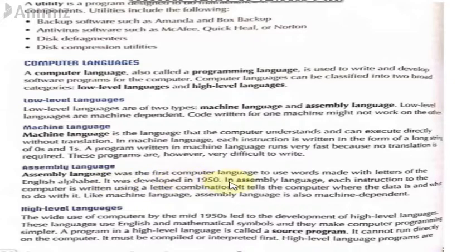It was developed in the 1950s. In assembly language, each instruction to the computer is written using a letter combination. It tells the computer where the data is and what to do with it. Like machine language, assembly language is also machine dependent.